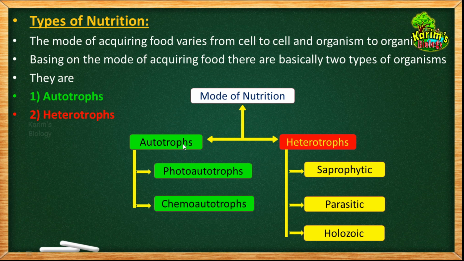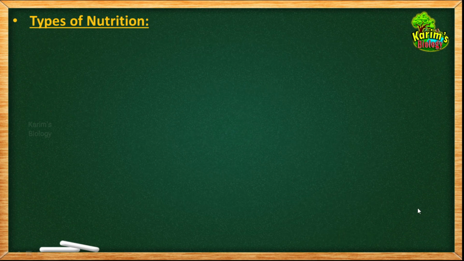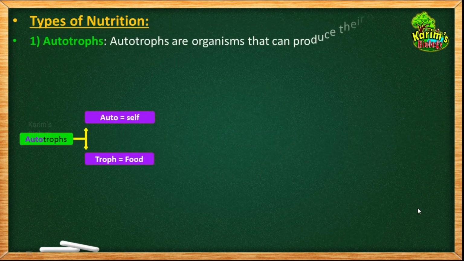Basing on some other factors, autotrophs are again divided, especially basing on how they are using the energy source. They are further divided into two categories, which are photoautotrophs and chemoautotrophs, and heterotrophs are further divided basing on how they acquire the food. There are three categories, which are saprophytic, parasitic and holozoic. Okay, so first of all, let us discuss autotrophs.